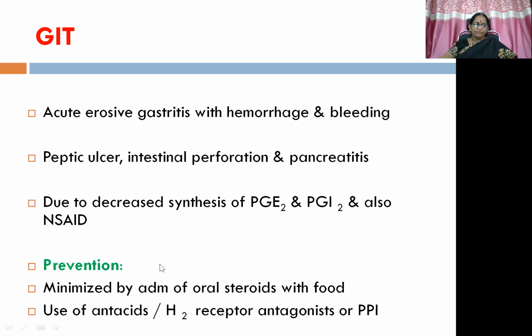Okay, then prevention. This ADR can be prevented by administering oral steroids with food. Along with food intake, these GIT manifestations can be reduced at least. Then curative is use of antacids, H2 receptor antagonists or PPI. Even for prophylactic purposes also, we can use this.